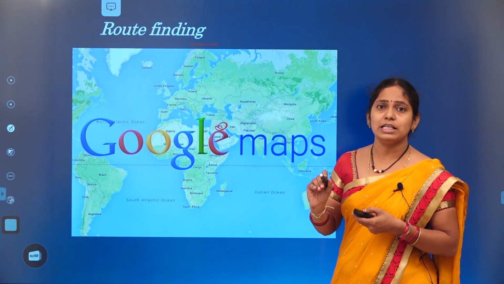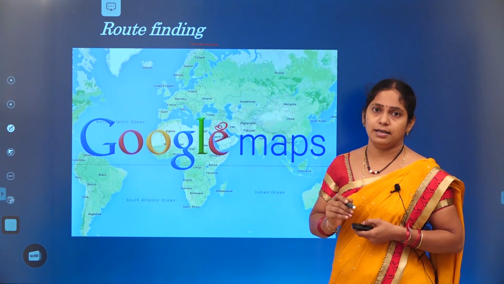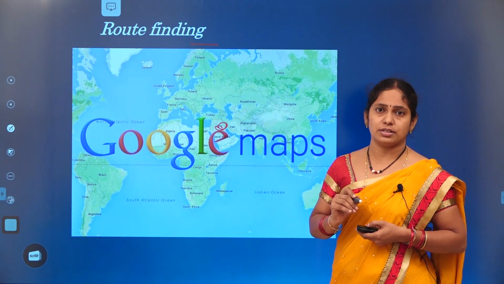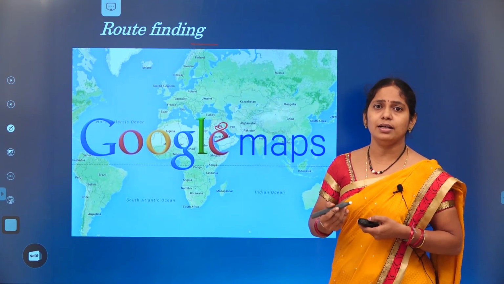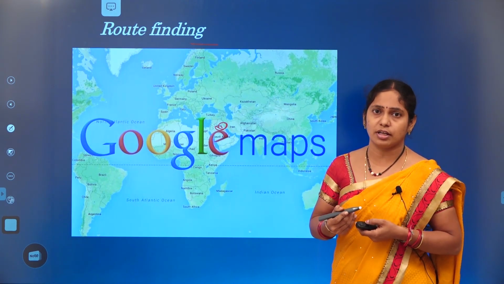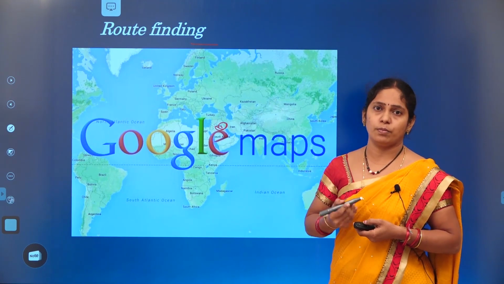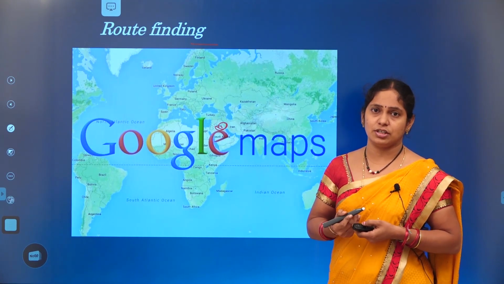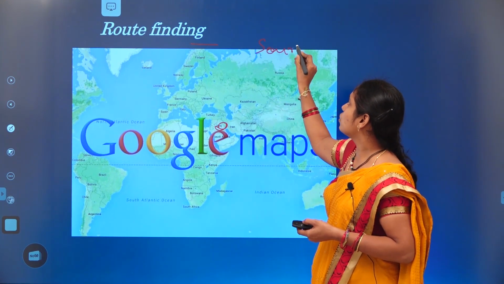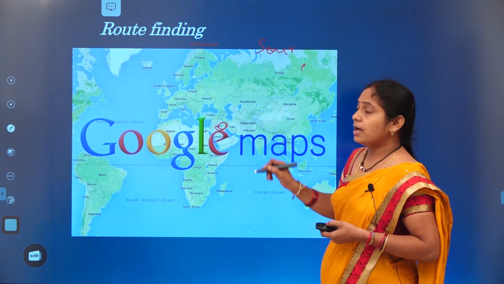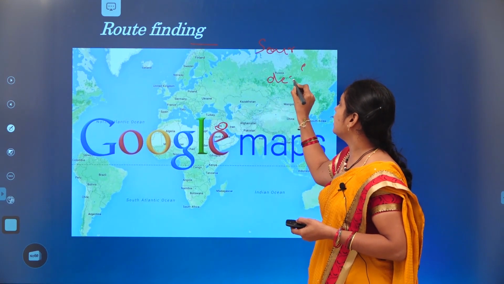That is nothing but our source location. And then select the destination location. To where? The from address is nothing but the source address or the source location. To where you want to go? That becomes the destination. So first we need to take the source address or the source location and then the destination location.